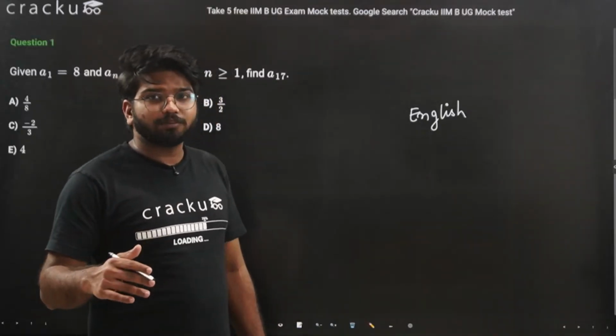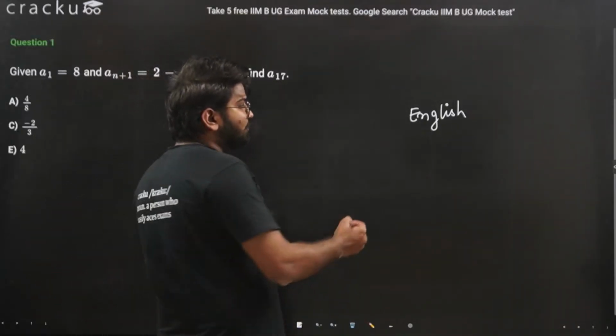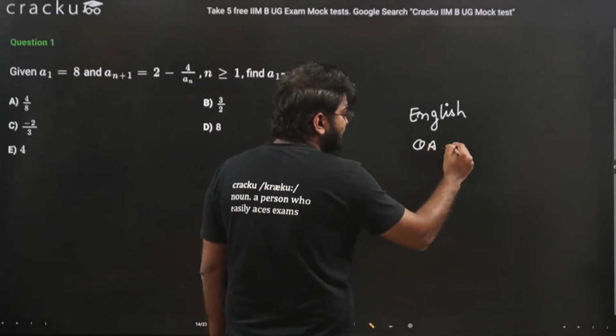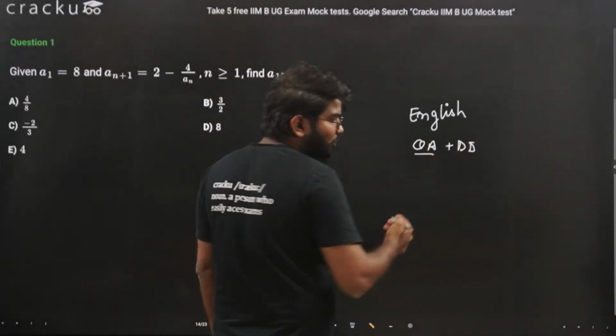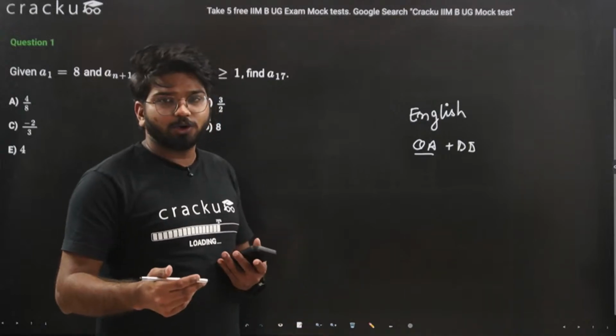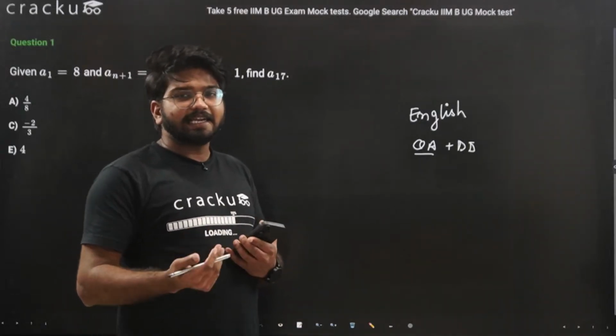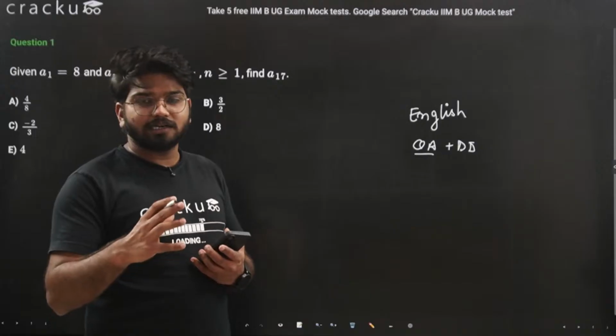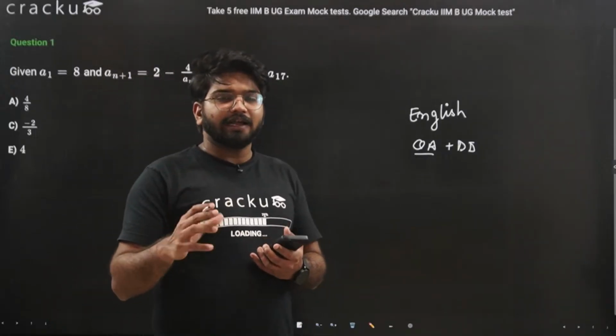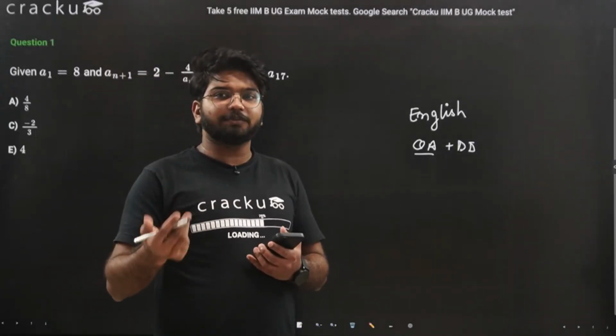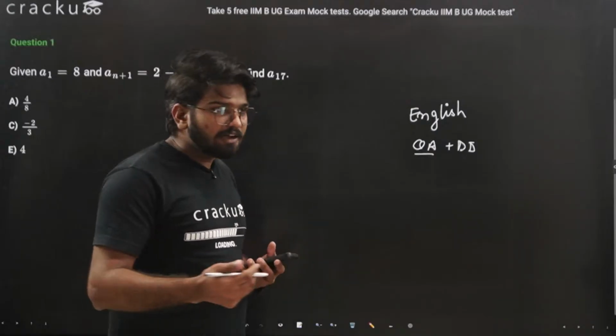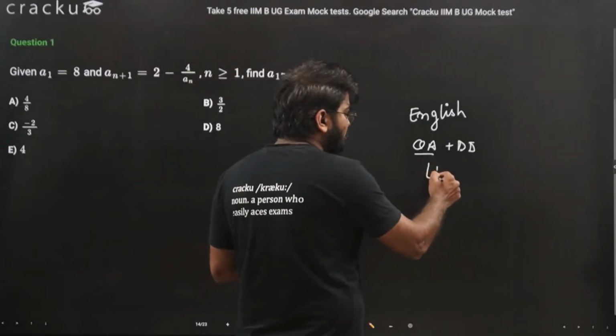It is not going to be something very complex. Another one is your quants and DI. Quants is going to be on the same side, at aptitude level. DI is going to be based on your understanding and comprehension of data, and whether you are able to properly interpret it or not. And then we will have some sort of LR, that is logical reasoning.